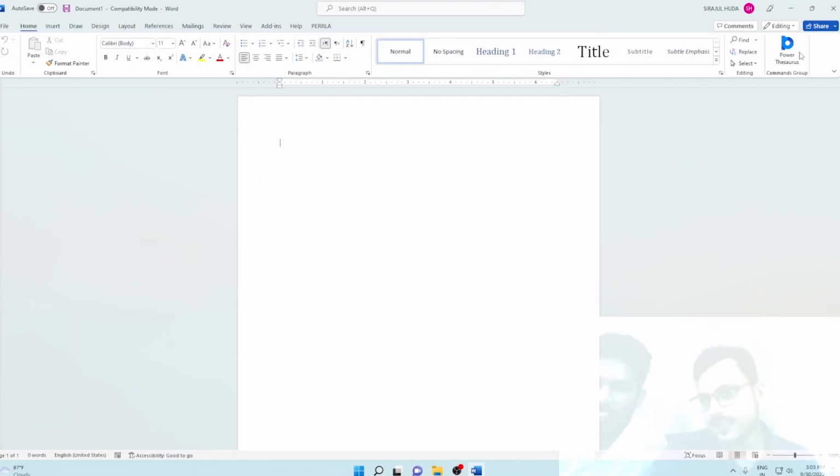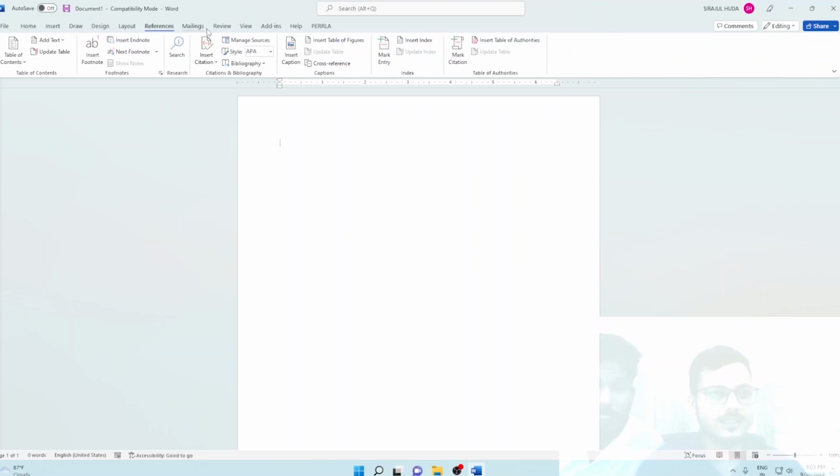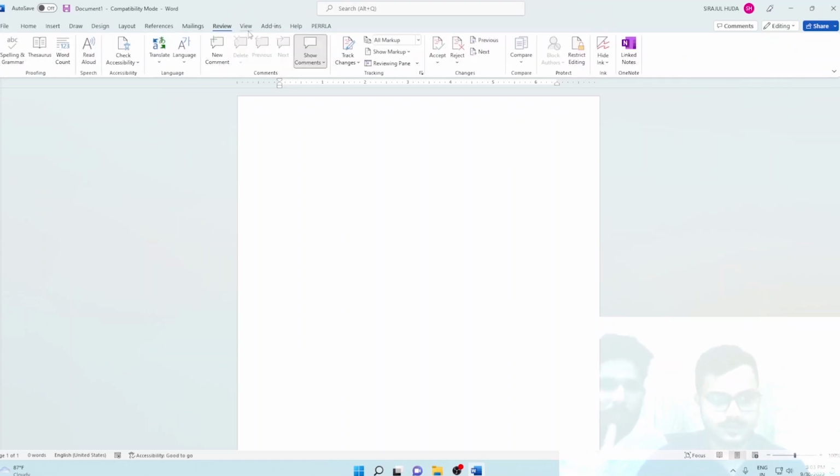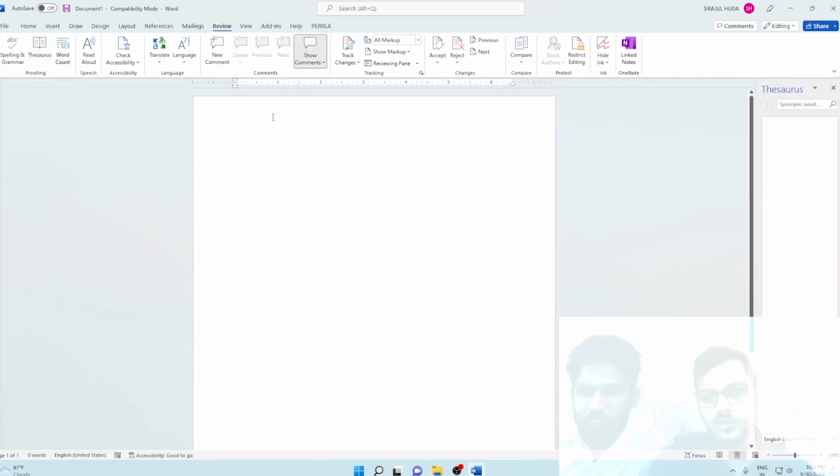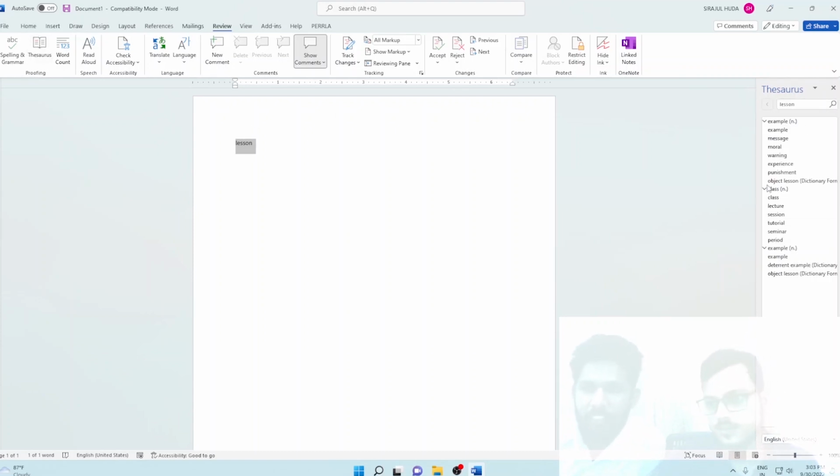I noticed this is PowerThesaurus. Actually, we have the Thesaurus here in Microsoft Word, and it gives us synonyms and is a little more advanced. If I write something here, I write lesson, then select this word, and I will get the same word. There are examples, message, model, these all are there. Then we have some limitations.